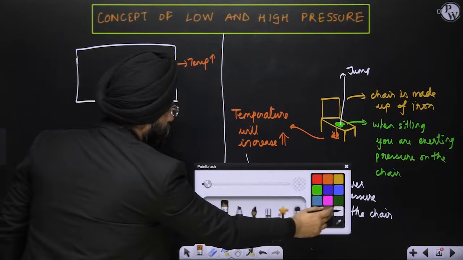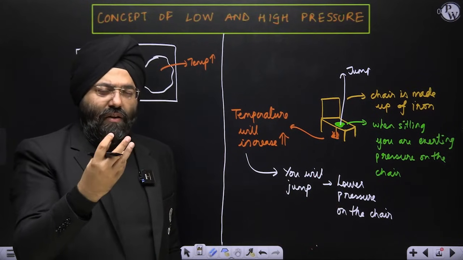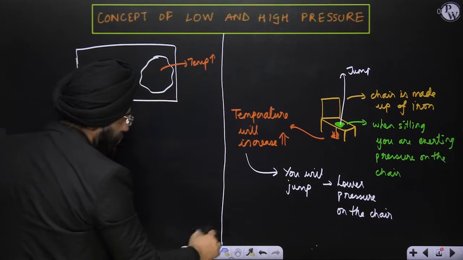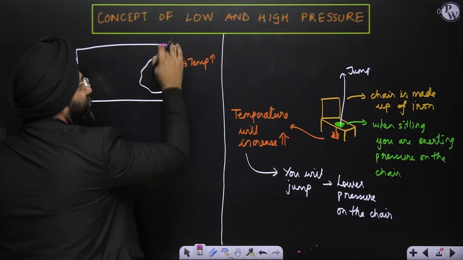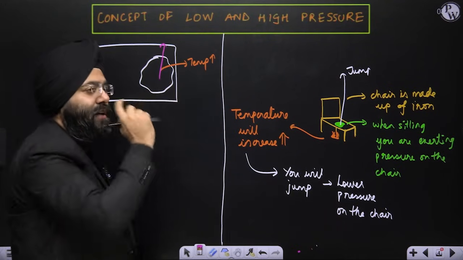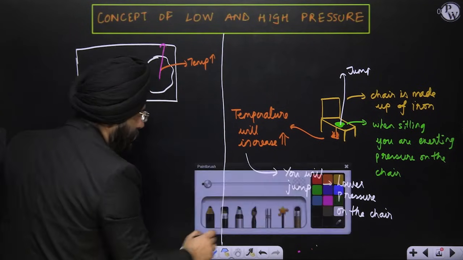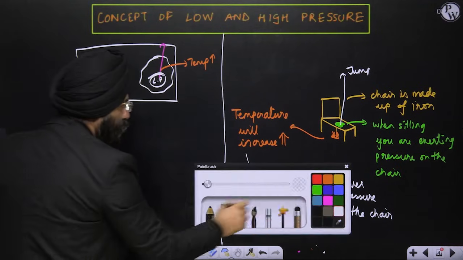The air present over here will get heated and it will rise. When the air rises, it will create low pressure over here because it has risen. So a low pressure will be created here.